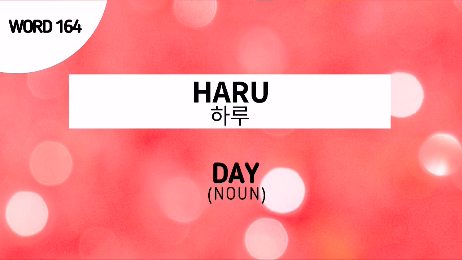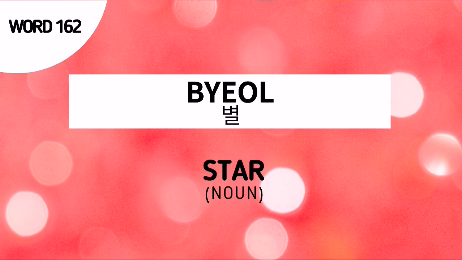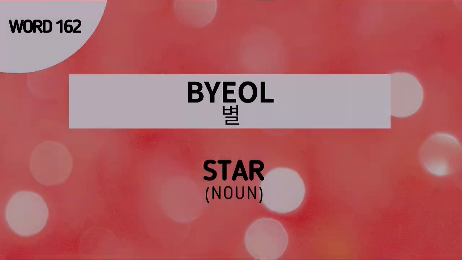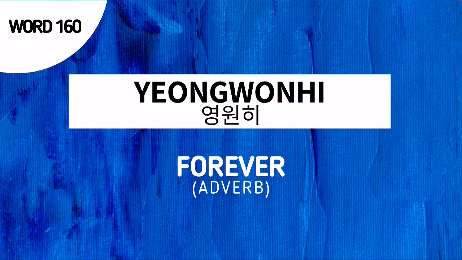Word number 164 is haru. And this is simply the Korean noun for a day. Word number 163 is pabo. This is an adjective which means dumb or fool. Word number 162 is 별, and this is the Korean noun for a star. Word number 161 is 약속, and this is the Korean noun for promise. Word number 160 is 영원히. This is an adverb of time which means forever.